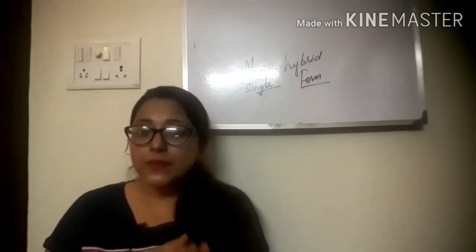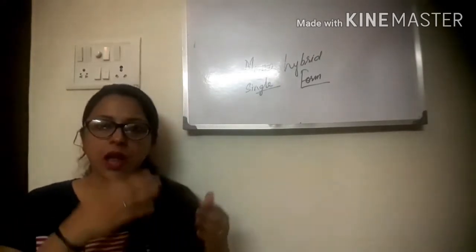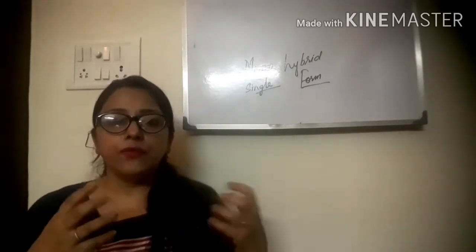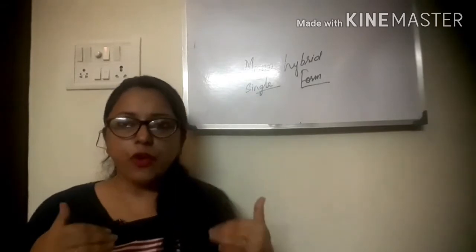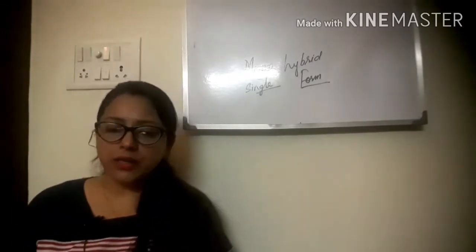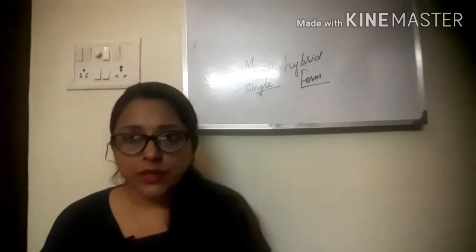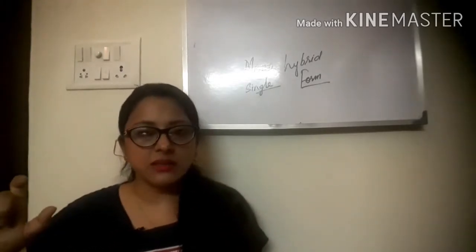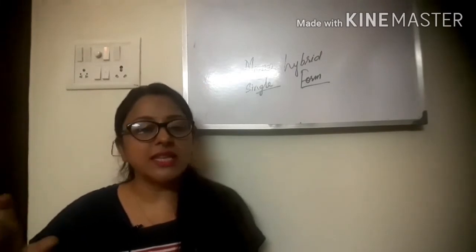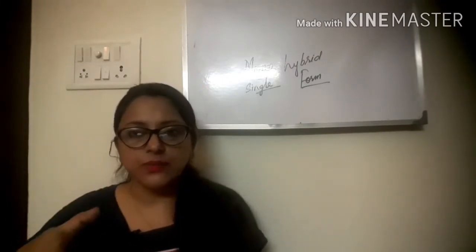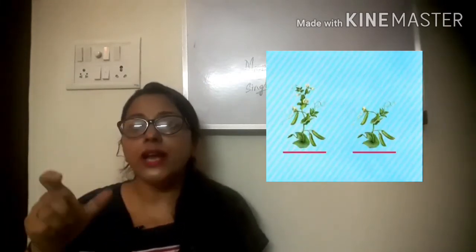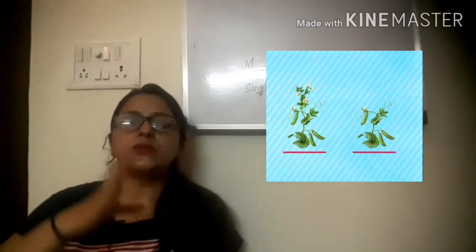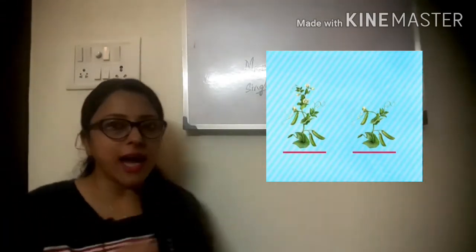Now, the steps followed by Mendel. How did Mendel follow the steps for his experiment? Number one, at the very first, Mendel raised pure line traits of the selected contrasting characters. He raised a trait of pure line, or pure hybrid. What does it mean? What do I mean by pure line?